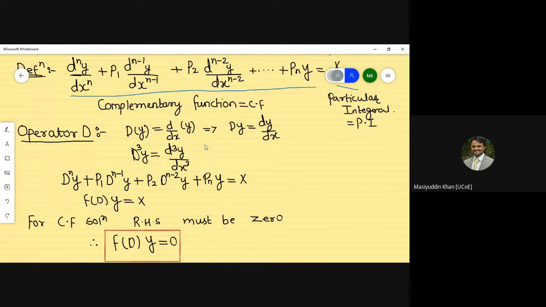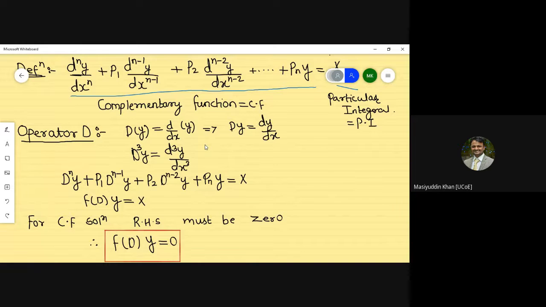First we have to look at the left hand side, that is the complementary function. Now in complementary functions there are certain types of equations present. To solve the left hand side, or the complementary function, the main concept is f of D into y equal to 0.